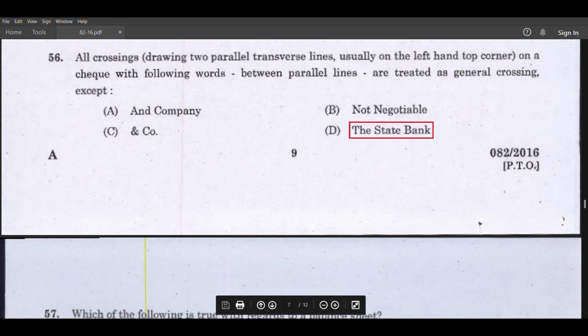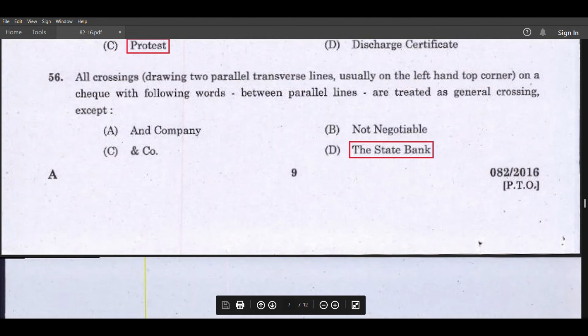All crossing, drawing two parallel transverse lines, usually on the left hand top corner on a check with following words between parallel lines, are treated as general crossing except the State Bank.